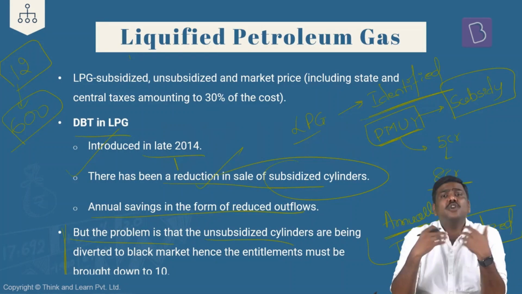So one recommendation that has been provided is, why don't we reduce the number of subsidized cylinders from, let's say, 12 to 10? Earlier when this particular scheme was launched, that is when the DBTL was launched, the number of cylinders provided at subsidized prices was 9, and after that you were supposed to pay unsubsidized or higher prices to get these LPG cylinders. But later it was increased to 12, and even today it stands at 12.